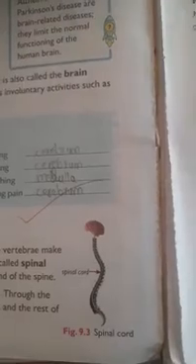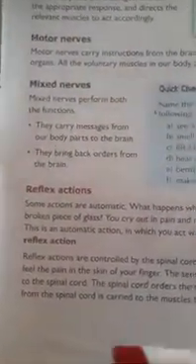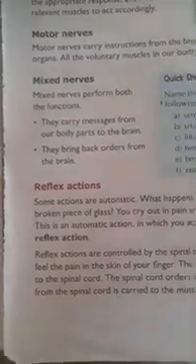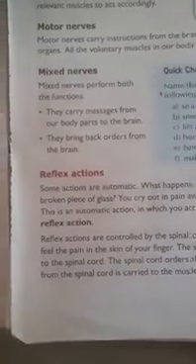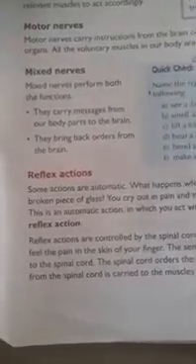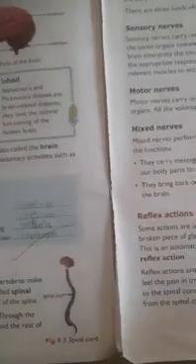And the spinal cord is like a thick cable, and the small nerves which are connected to all our body parts help our body to give messages to the brain. Then the brain responds how to act on that. And we have seen reflex action, this is also a very important point. Reflex action is when we act without thinking, when you act suddenly on any touch or feel. Okay, so this is reflex action, and it is controlled by the spinal cord.